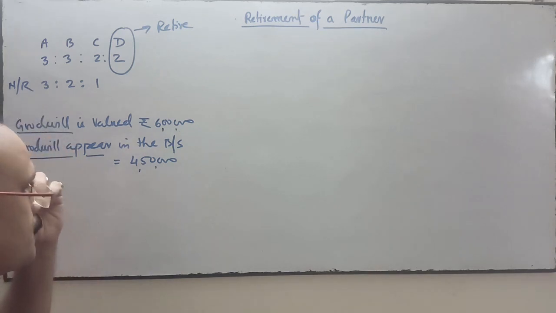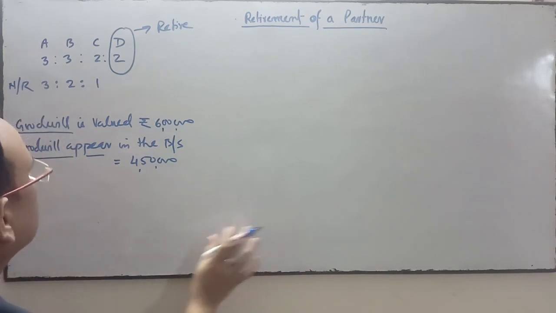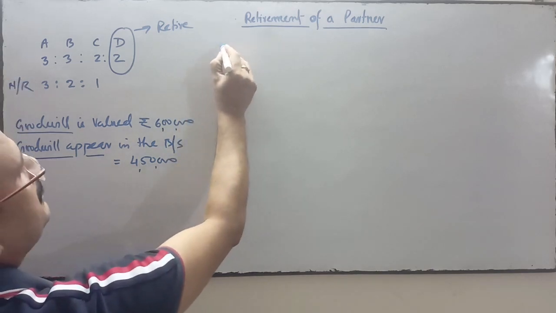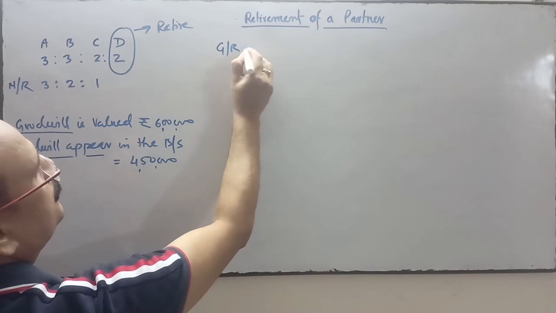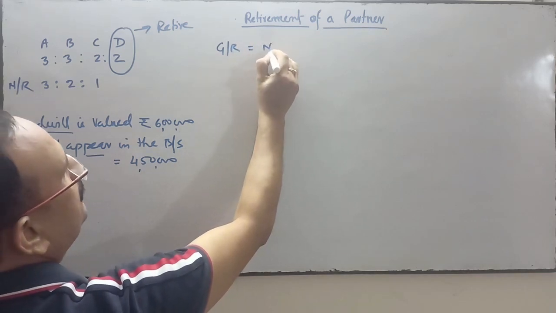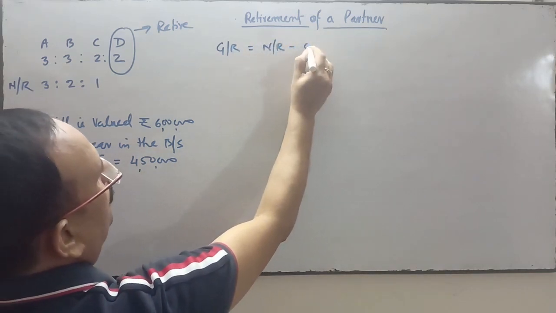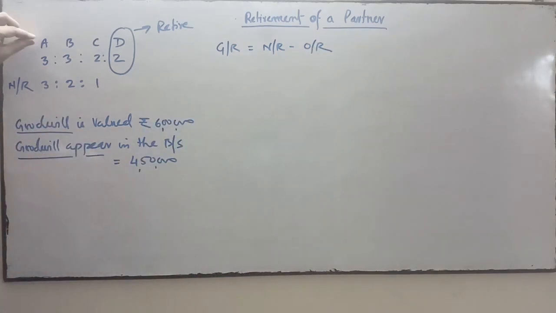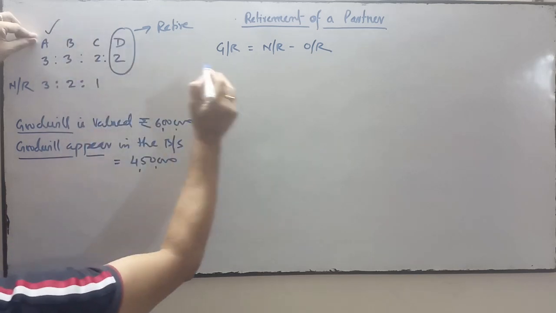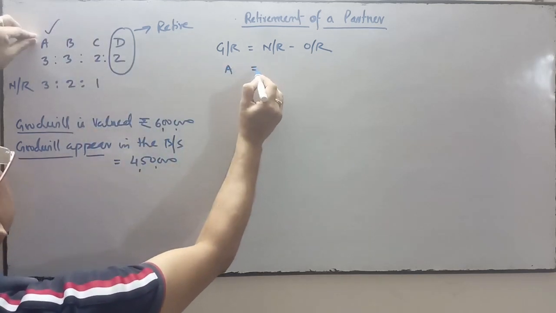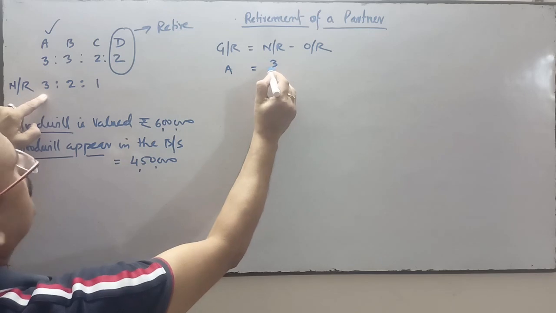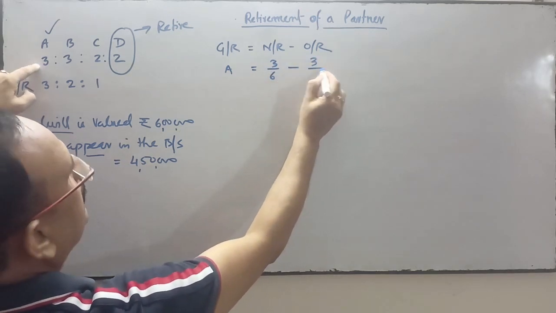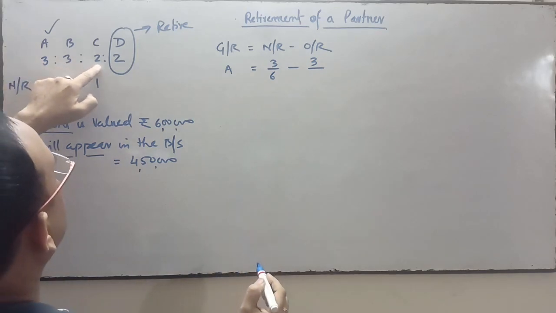So stepwise, what we do first, we find out the gaining ratio. The first step is to find out the gaining ratio. Gaining ratio is equal to new ratio minus old ratio. First we see the gaining ratio of partner A. A's new ratio is 3/6 and old ratio is 3/10.